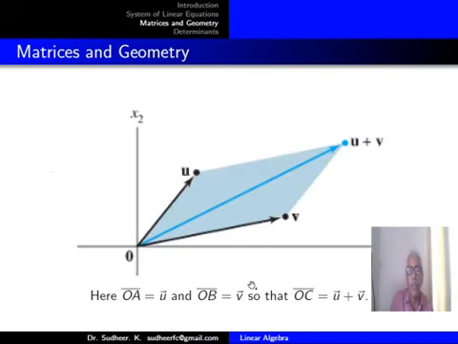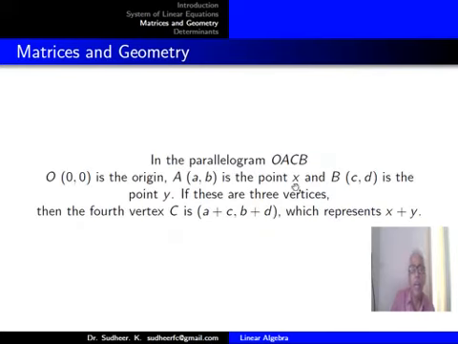So again, this point will be denoted as C. In OACB, you get a parallelogram. In this parallelogram OACB, O (0, 0) is the origin, A (a, b) is the point x, and OA will represent the vector u, and that vector is the position vector of the point represented by small x.